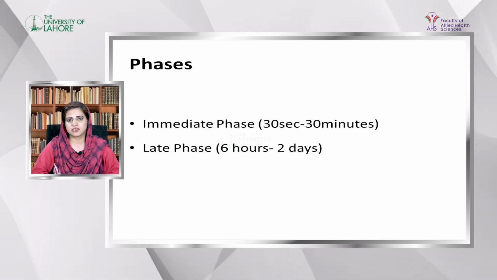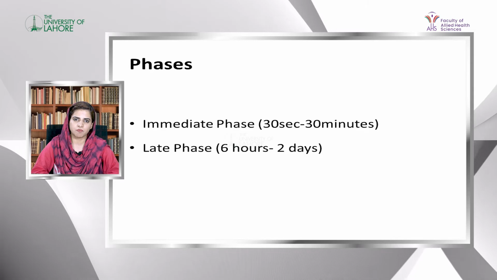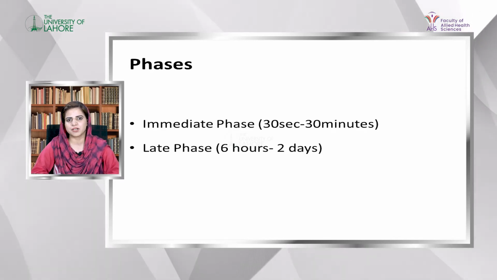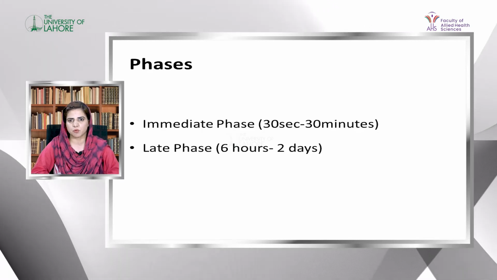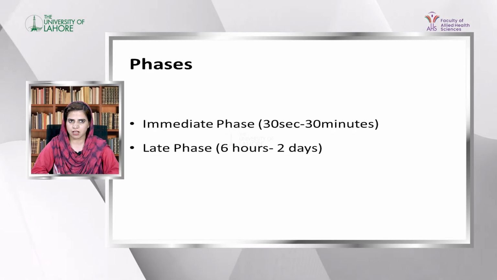These two types of mediator, as I told you earlier, cause two types of reaction, two phases. The first phase is the immediate phase, which starts from 30 seconds and ends in 30 minutes. This is the first type of response after a hypersensitivity reaction or attack occurs.